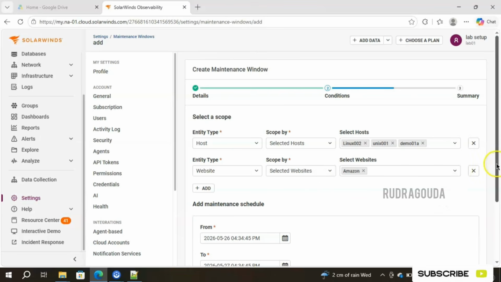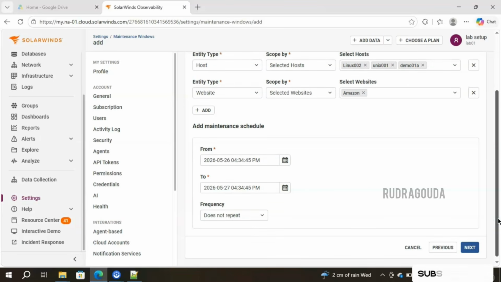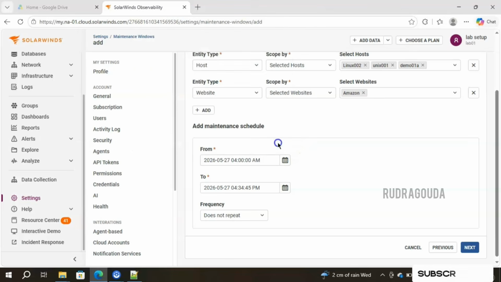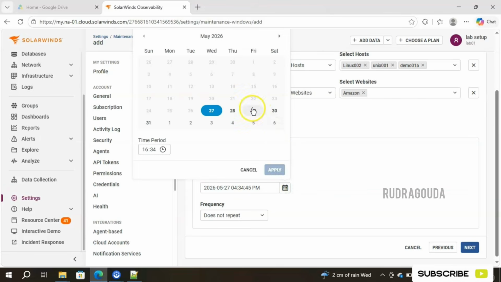That's fine. After that, you need to give the particular time period from when to when SolarWinds suppresses the alerts, that you are going to define here, from and to. So I want the alert suppression from tomorrow, exactly 4 o'clock onwards, right? Till, you need to provide the timings here, till 29th at 16.